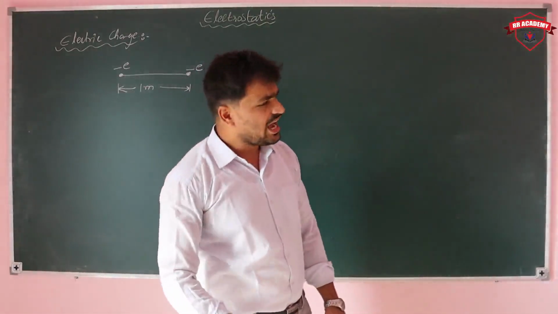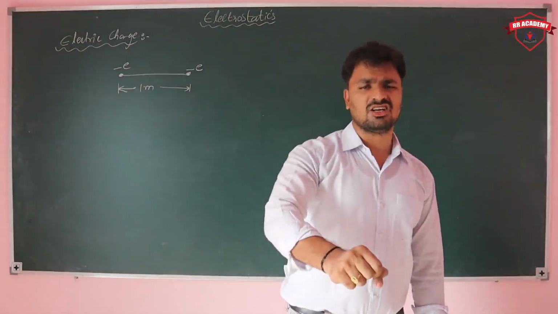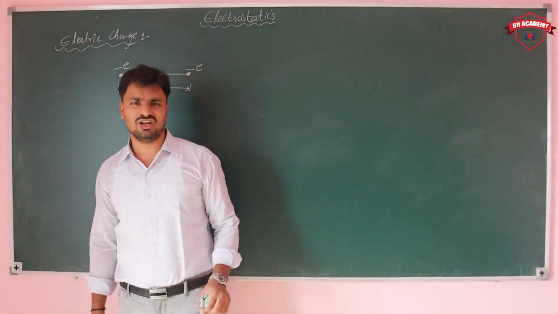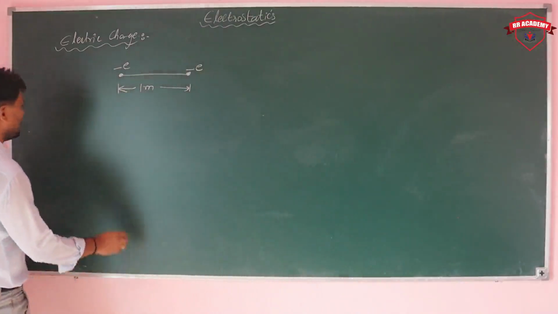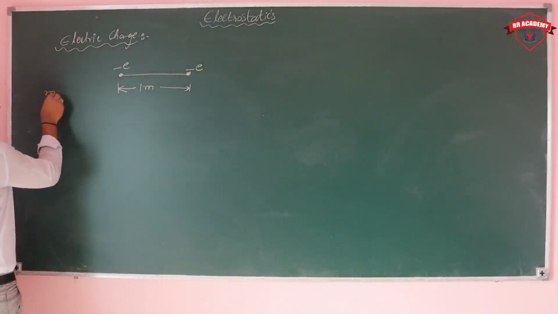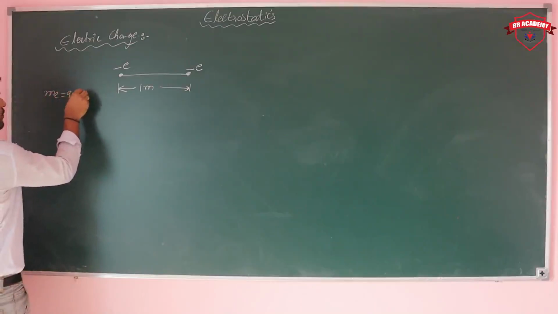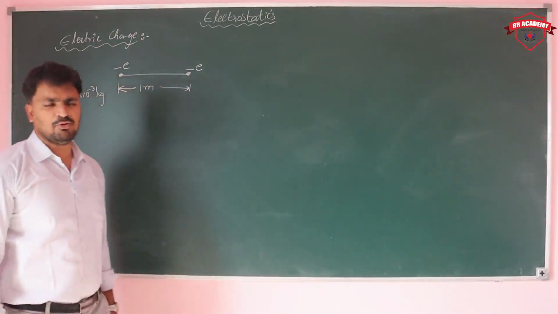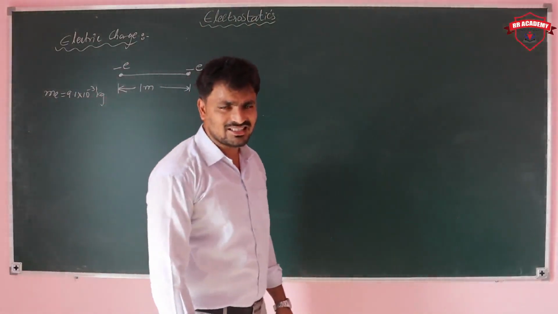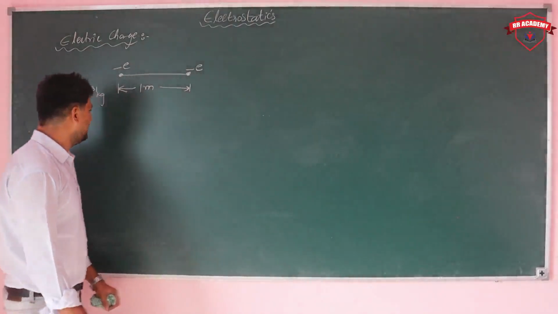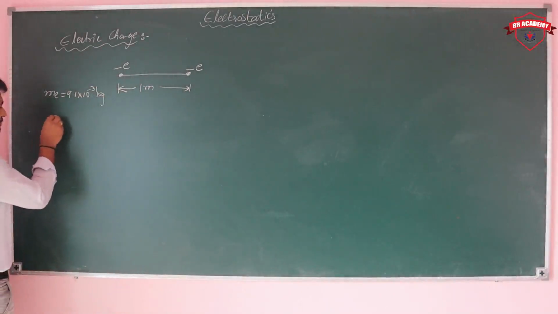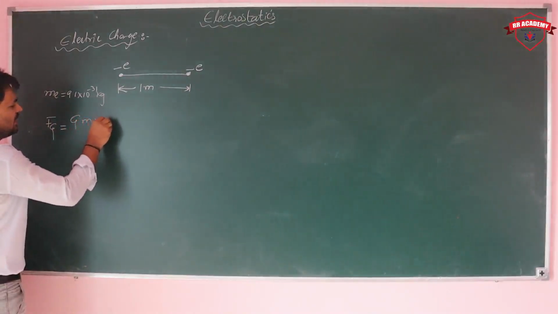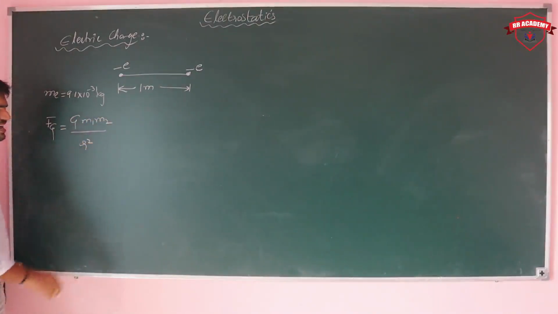Which force? Actually, due to their charge, electrostatic force, due to their mass, gravitational force. See here, first I am taking that due to their mass, gravitational force. Mass of the electron 9.1 into 10 to the power of minus 31 kg. Mass of the electron how much? 9.1 into 10 to the power of minus 31 kg. And let's see the gravitational force equation. The gravitational force equal to G m1 m2 upon r square.